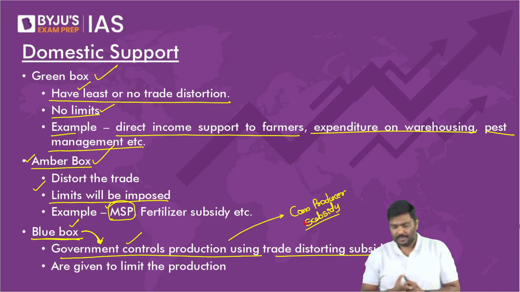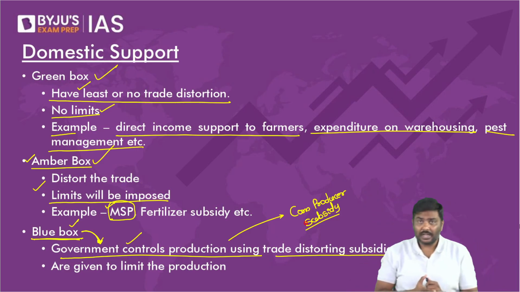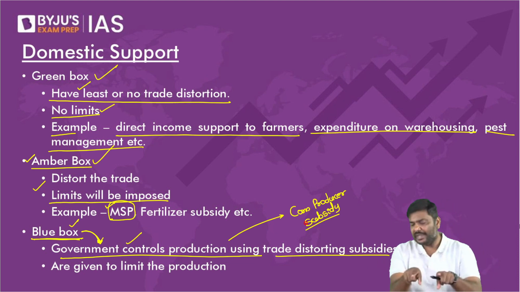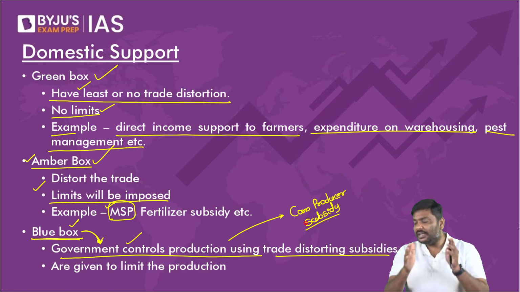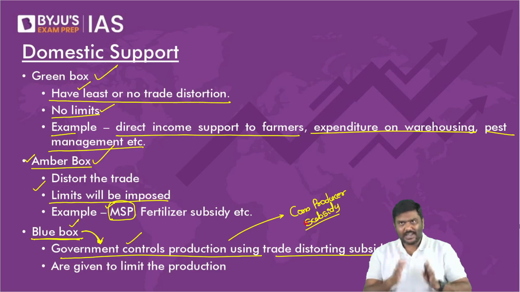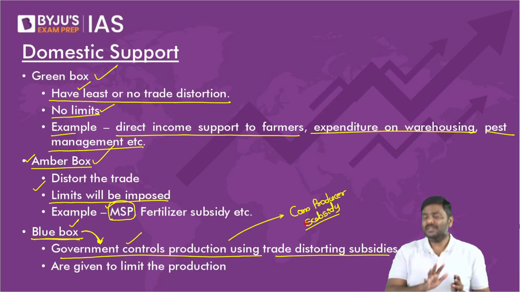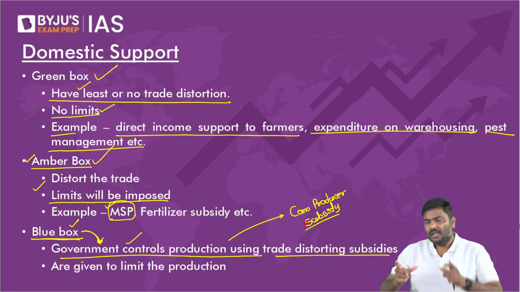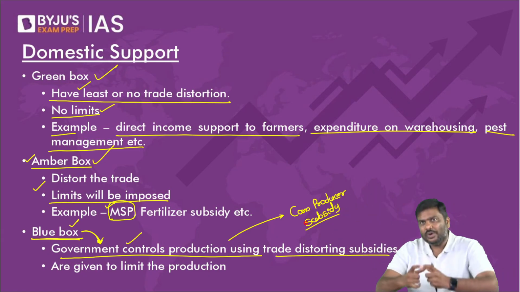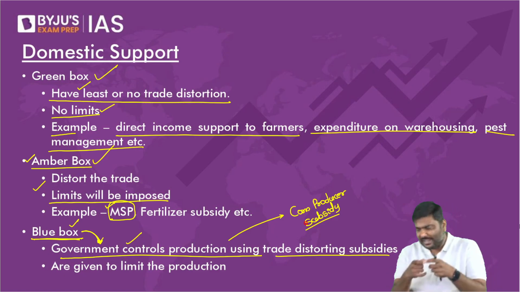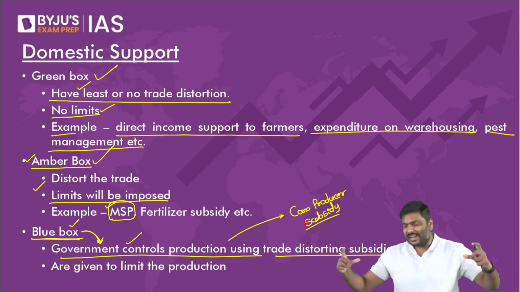Now, what is the idea of the blue box? Just understand this very carefully. What if Government of India will say, think of it, what if they are not using it? That's the reason I'm saying, what if Government of India will say, I will purchase wheat from you at MSP if you cultivate wheat only on 1 hectare of land. I'll repeat the statement.